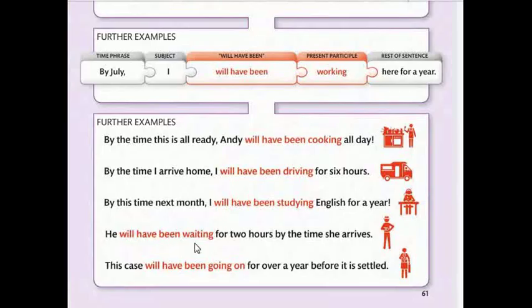He will have been waiting for 2 hours by the time she arrives. This case will have been going on for over a year before it is settled.